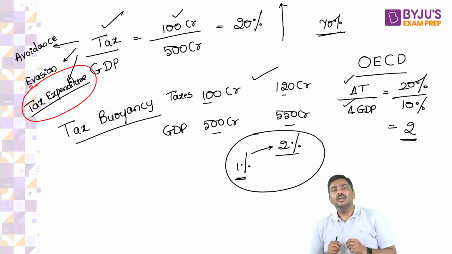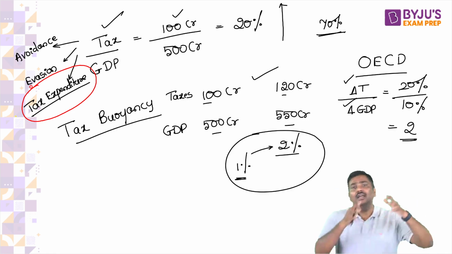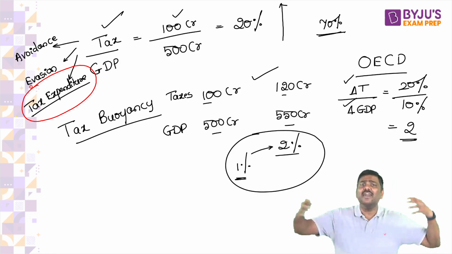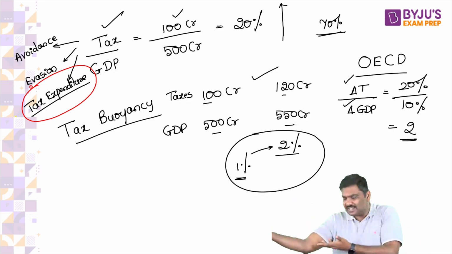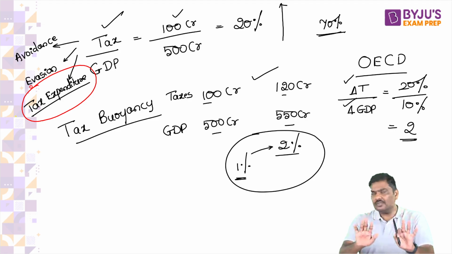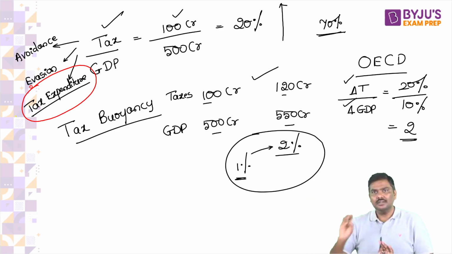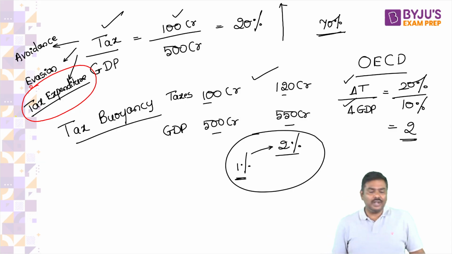Does it make sense to you? From last year to this year, if tax buoyancy is very high, can I say the tax to GDP ratio will also start increasing? If UPSC asks you these kinds of questions, will you be able to answer? Understand the concepts. Always focus on the concepts. Okay? Done. So what are the issues related to taxation structure?